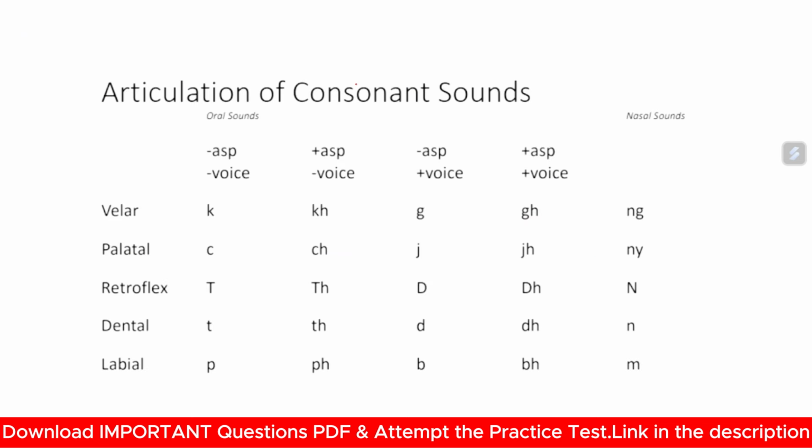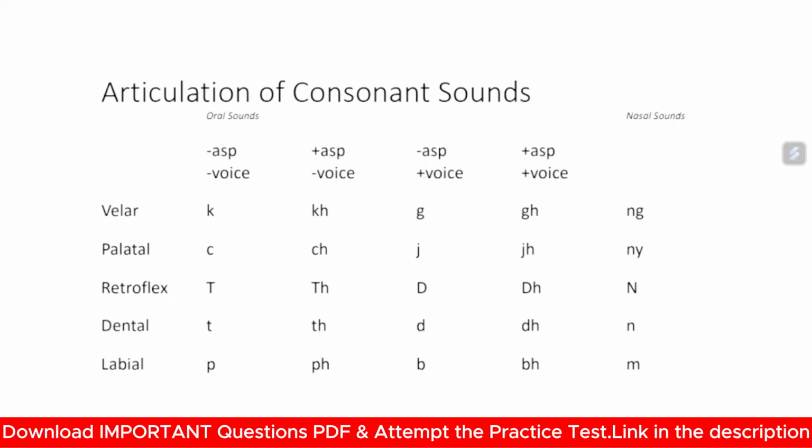Now, articulation of consonant sounds, the pronunciation of consonant sounds: velar, palatal, retroflex, dental, and labial. Here, first you need to know the meaning of these terms. What does velar mean?